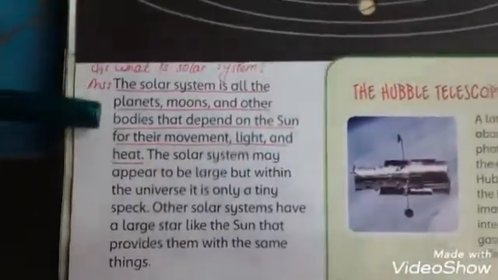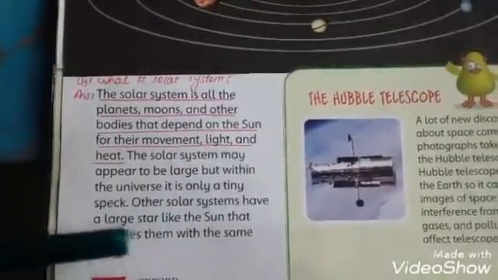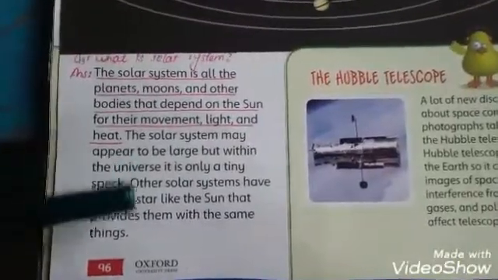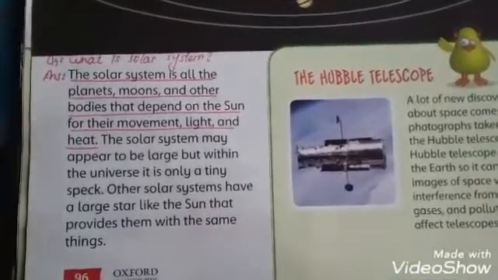So here is the first question, what is solar system? The solar system is all the planets, moons and other bodies that depend on the sun for movement, light and heat. Students, the solar system may appear to be large and it has many large stars like the sun.